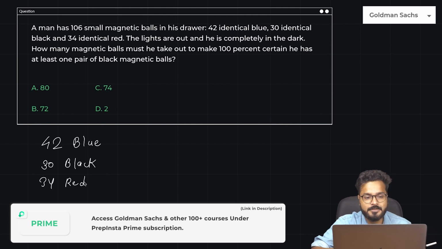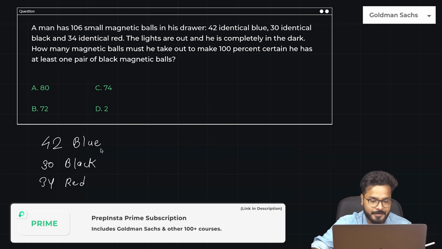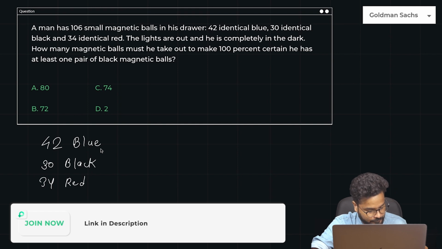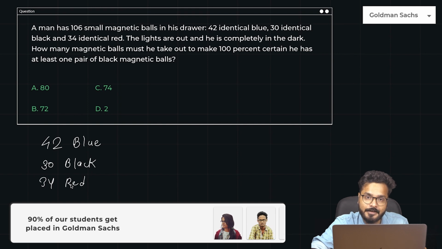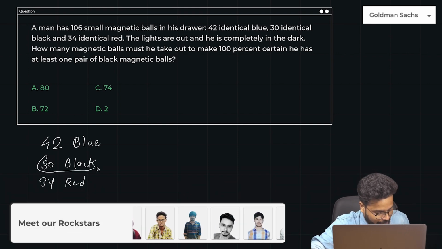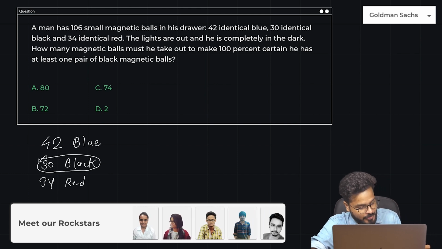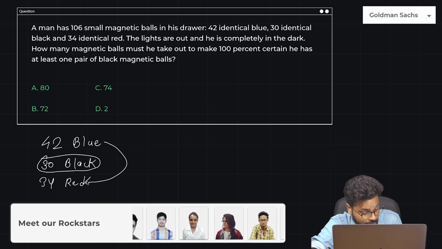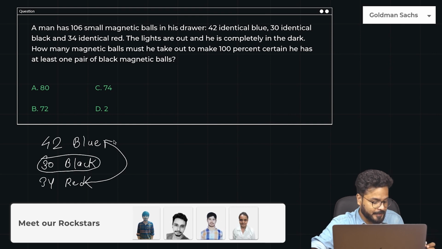What I will personally do for this particular problem, guys, is this. Blue, black, and red, right? I have to make sure there are two black balls. So the minimum number of balls that I need to pick up is, let's say he picks up all the blue and red balls.